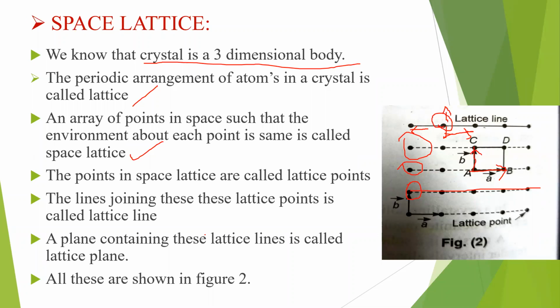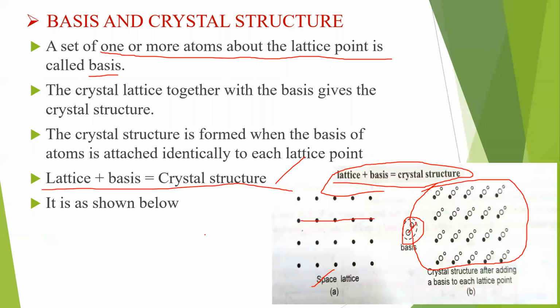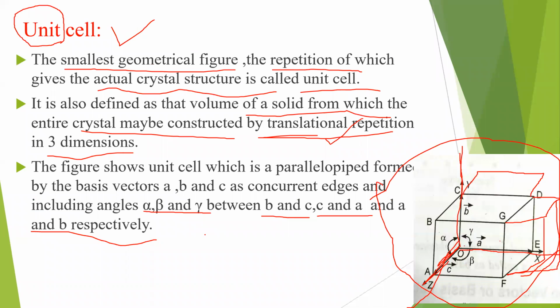And now what is the space lattice? We have determined the lattice point, the lattice line and the lattice plane. Then we came to basis and crystal structure. A crystal structure is nothing but lattice plus basis. Then we determined the unit cell. The smallest geometrical figure, by repeatedly adding it up in translational directions in 3 directions like x, y and z, gives us the entire crystal system. Such smallest possible geometrical figure is called unit cell.